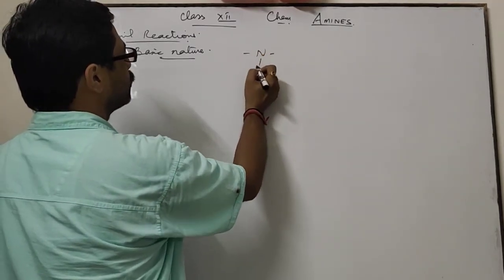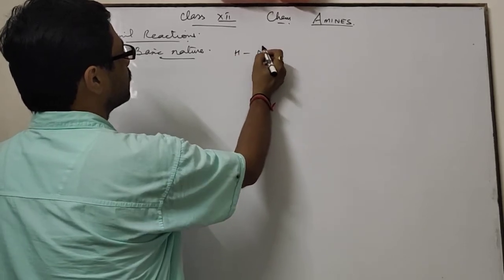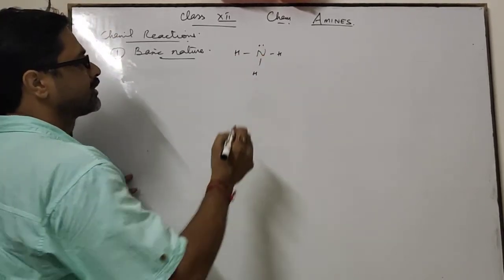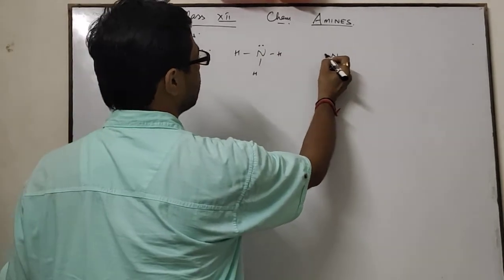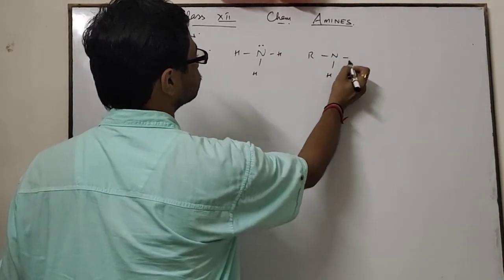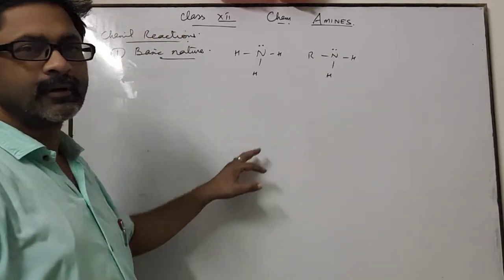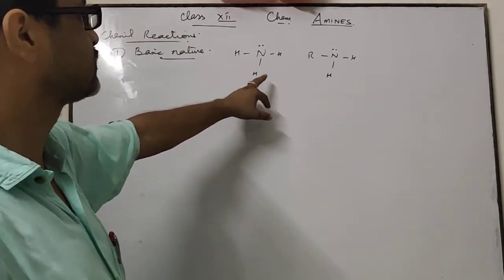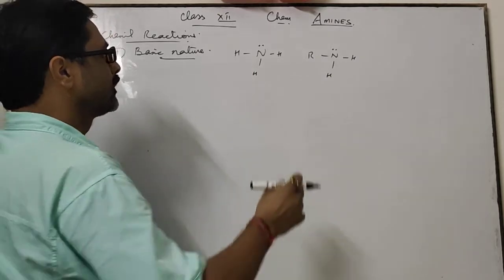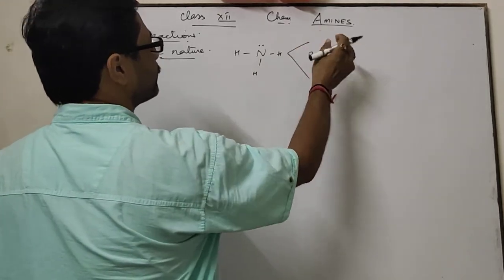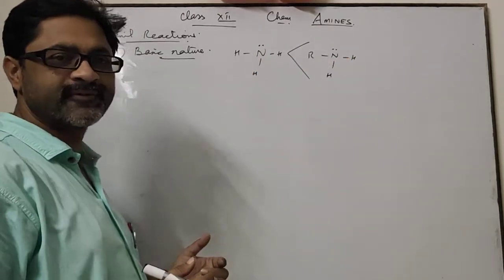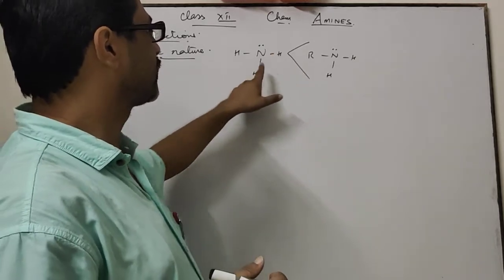You know that ammonia has a lone pair of electrons, and ammonia forms amines like this, so the lone pair is present here also. Amines are also basic in nature, but the basic nature of amines is greater than that of ammonia.